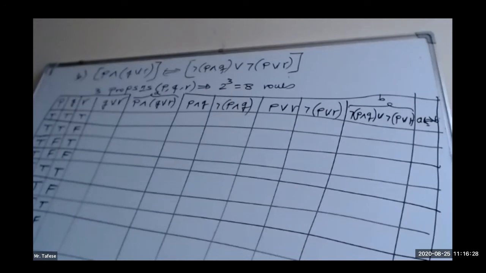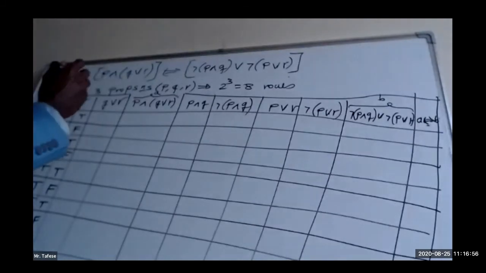The second proposition will take 4 truths, 4 falses, 4 truths, 4 falses. The third proposition will take 2 truths, 2 falses, 2 truths, 2 falses. And the final column will take 1 true, 1 false, 1 true, 1 false. It goes like that, regardless of the number of propositions n.